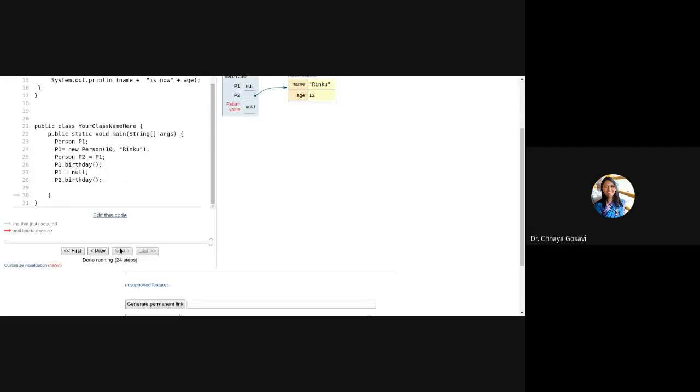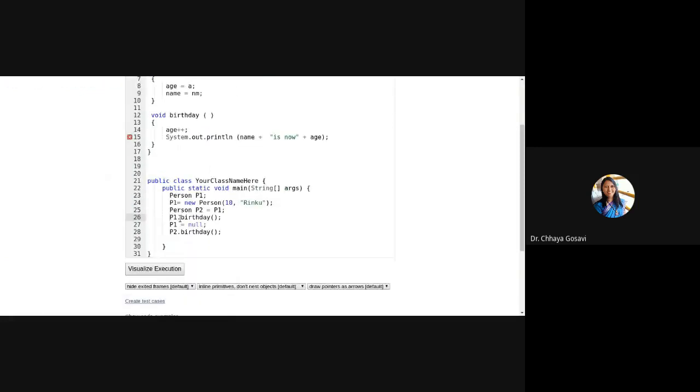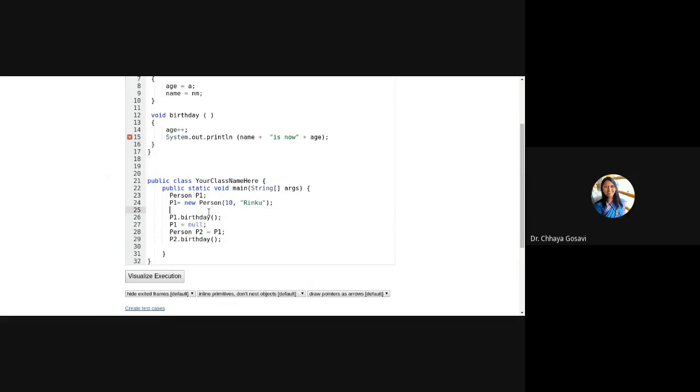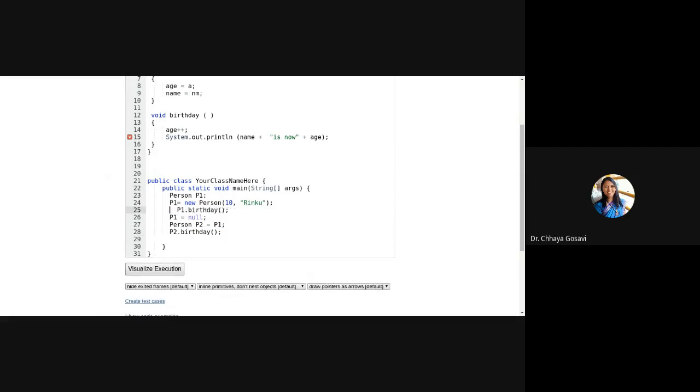And if you write this line here instead, when P1 is null, you will get an error because you are pointing to a null memory location.